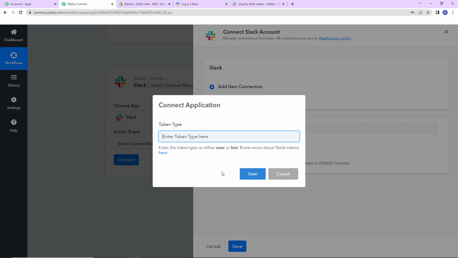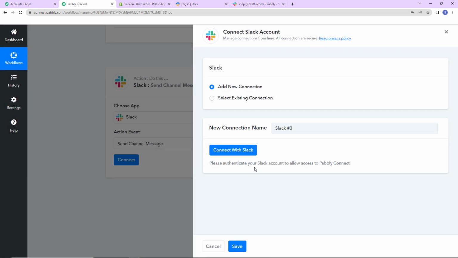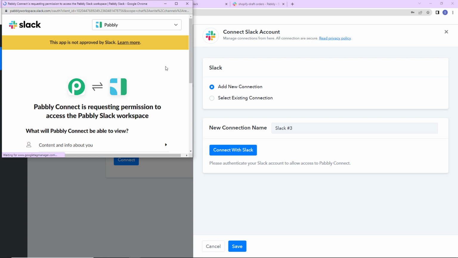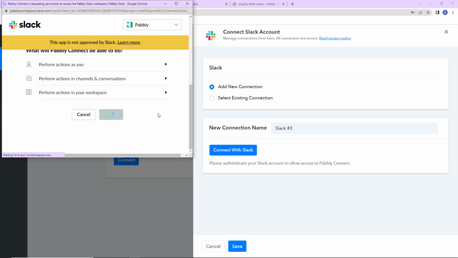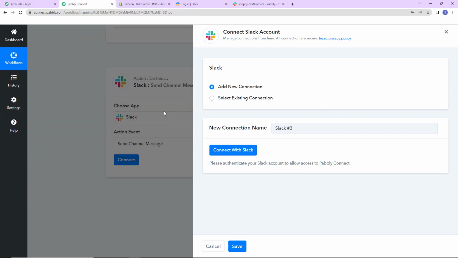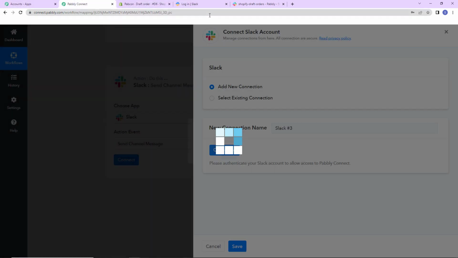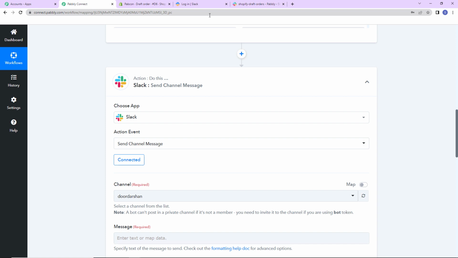So here Pabbly Connect is asking to connect itself with the Slack account. So I'm going to click on add new connection and then connect with Slack. So here we have to choose the token type. Whenever we are sending a message, it may or may not contain images or URLs. That is why here we are going to choose our token type as user. Now let's click on save.